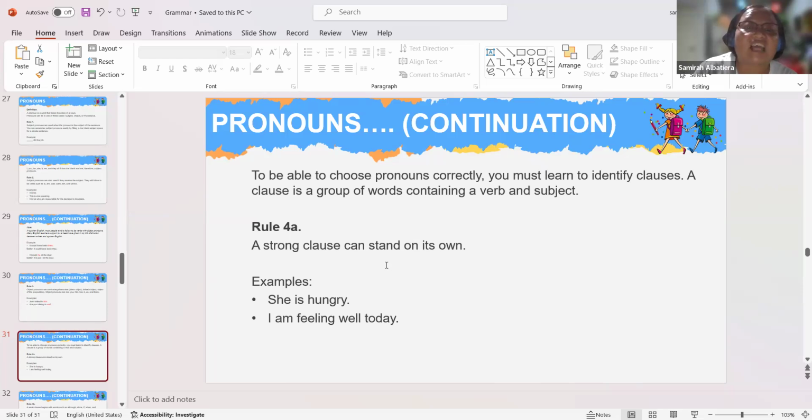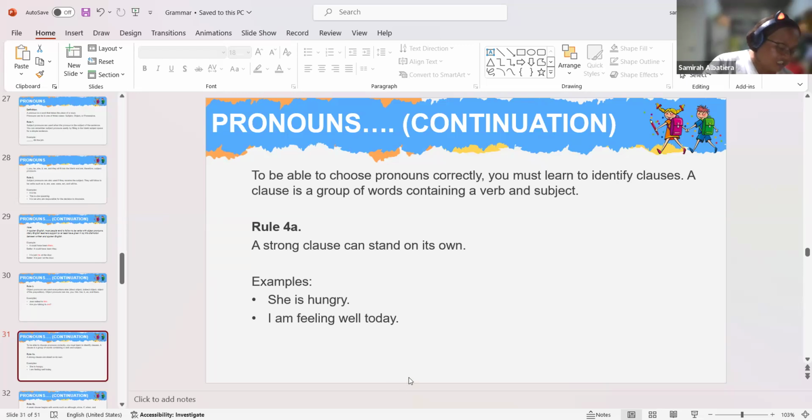A strong clause can stand on its own. Compared with a simple sentence, there is this sentence which is actually independent. You can see that it can stand on its own.